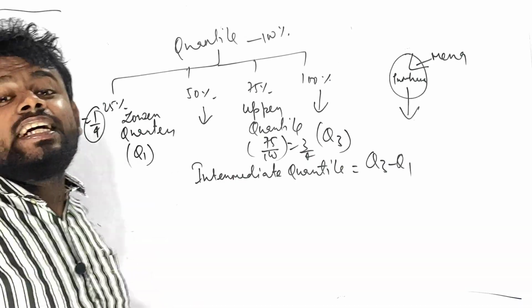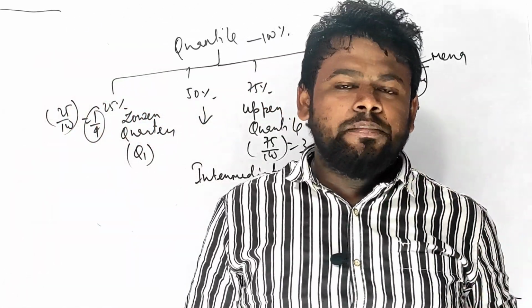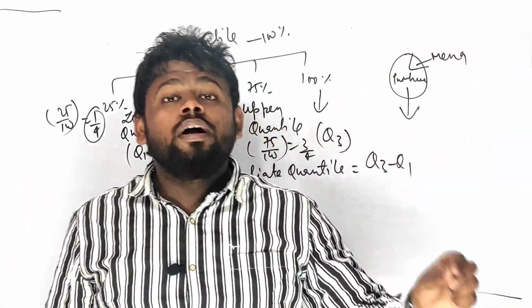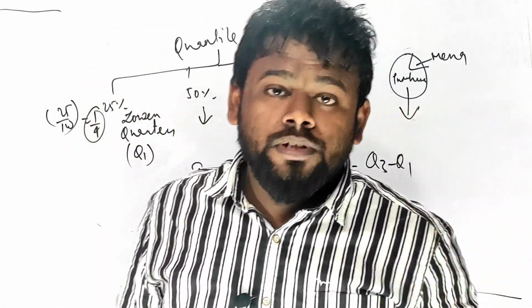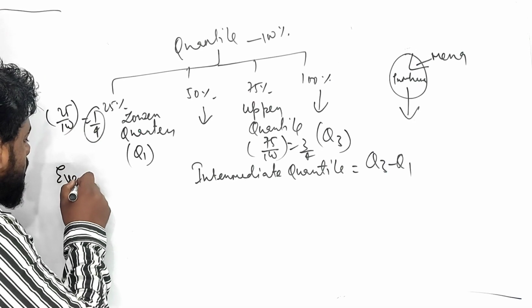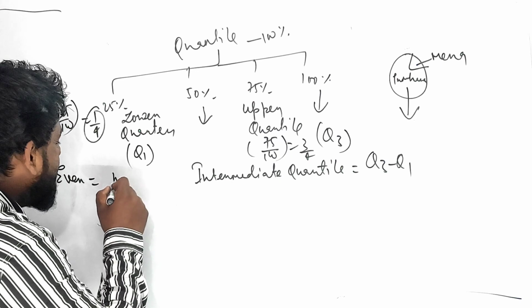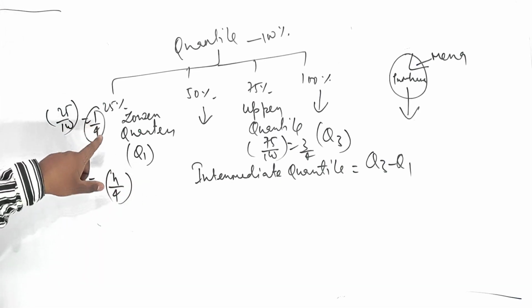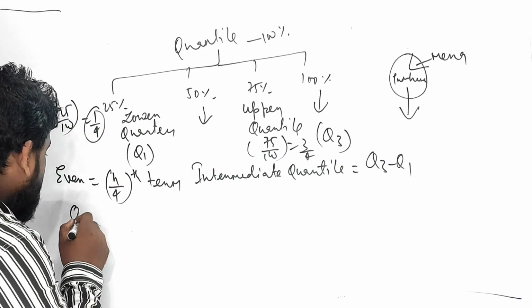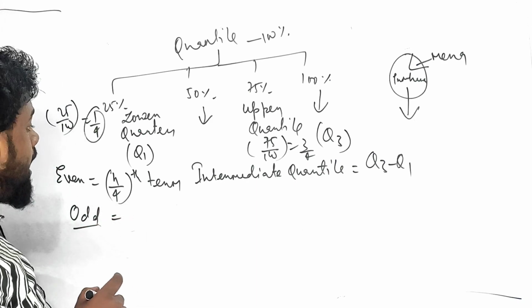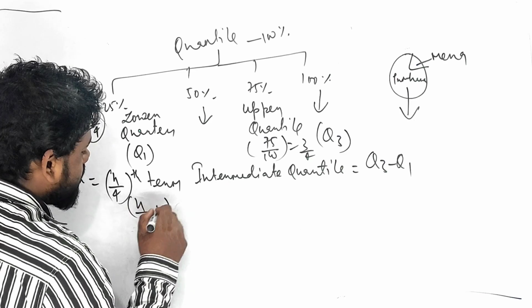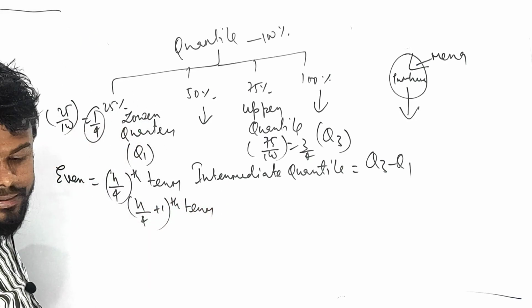As I said in median, just let me take you back. In case of median, what did I say before? I said for an even number of observations you have to do n upon 2 and n upon 2 plus 1. Similarly, if the lower quartile is for even, what do I have to do? n/4. A little bit earlier I said 1/4. You have to take the n/4th term. Is it clear? If it is odd, what are you going to do?